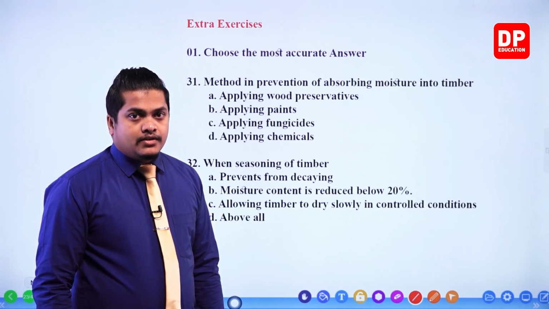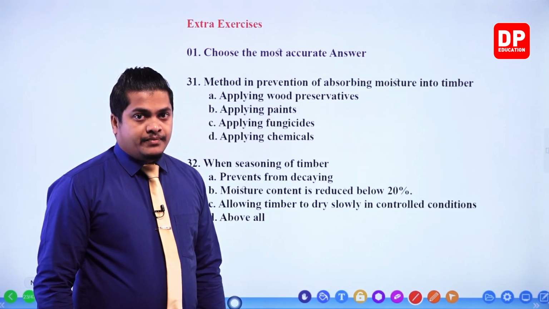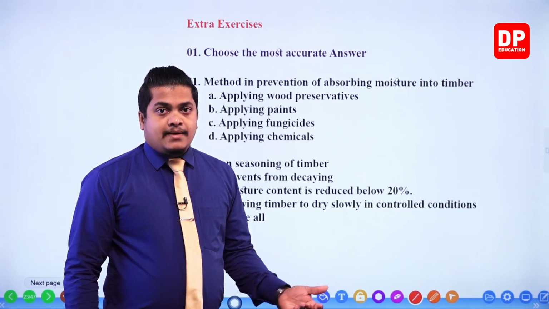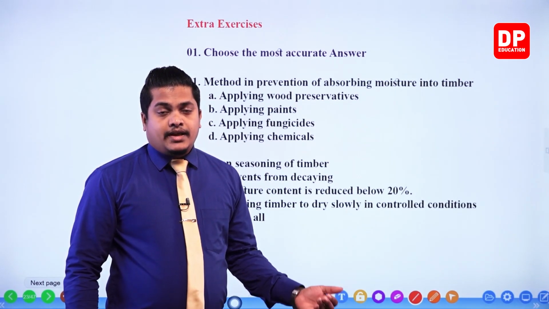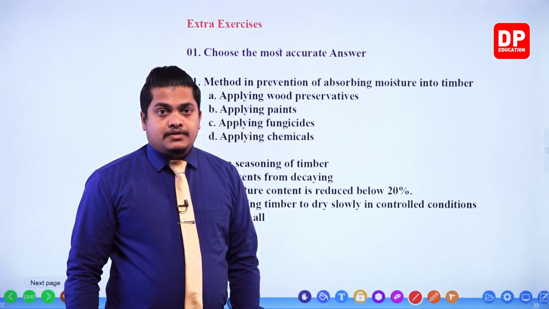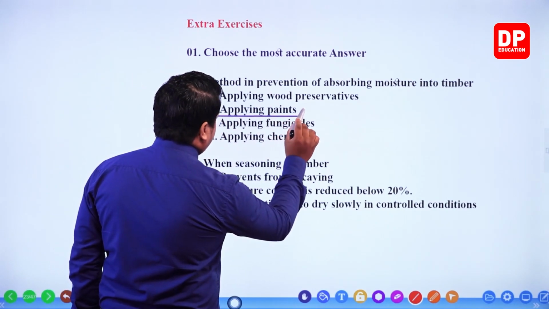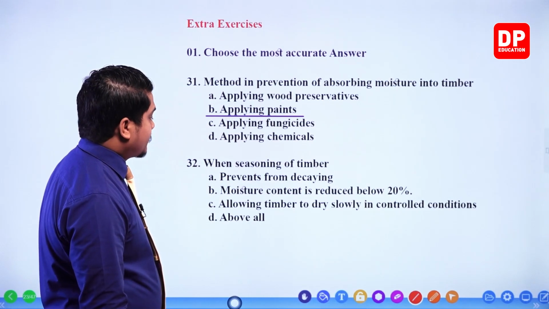That's why even school desks and chairs are painted, in order to avoid the absorption of moisture on the surface. So the correct answer would be applying paints.